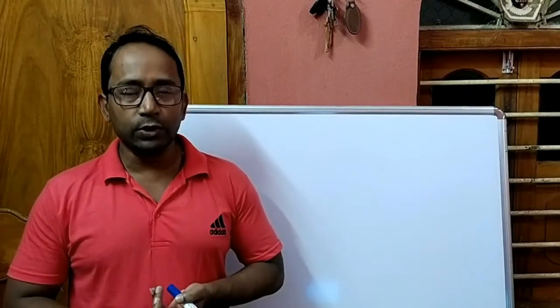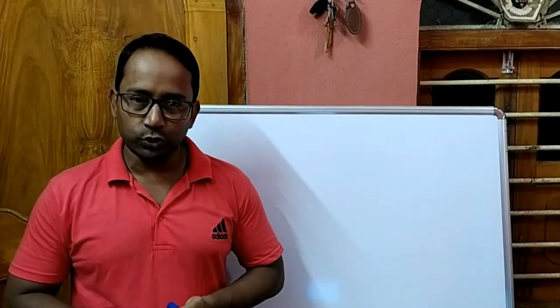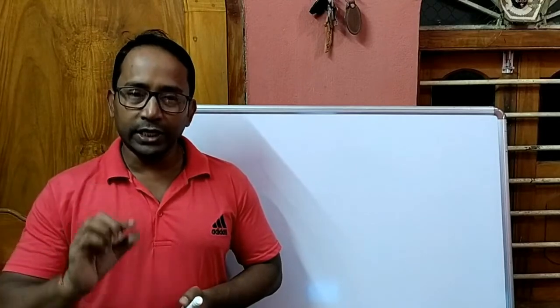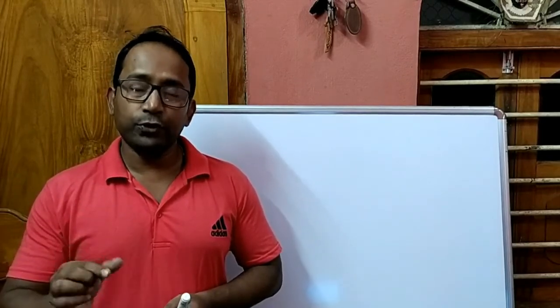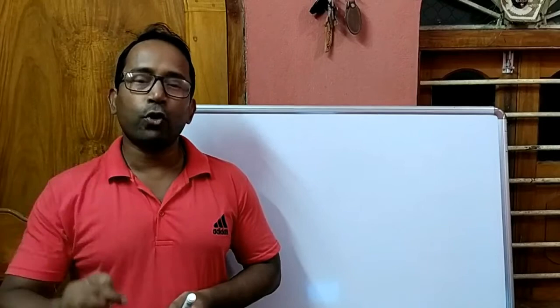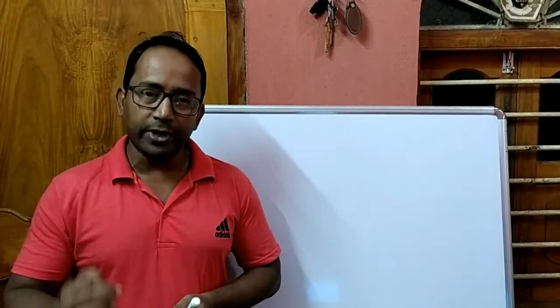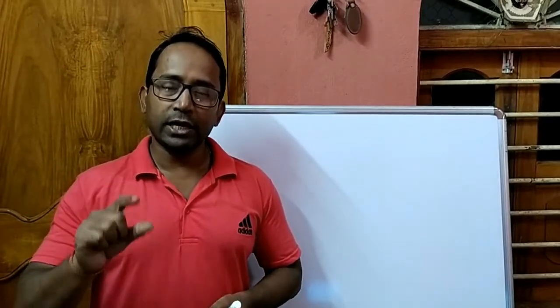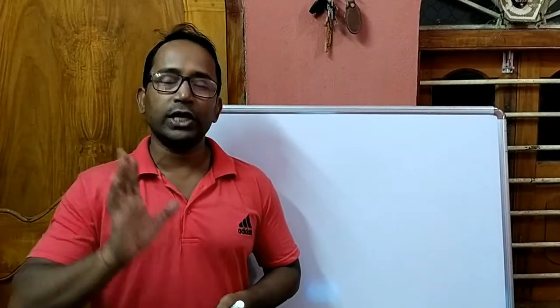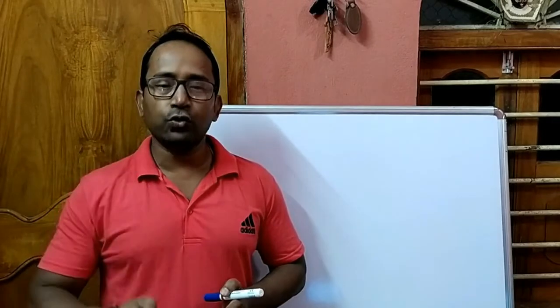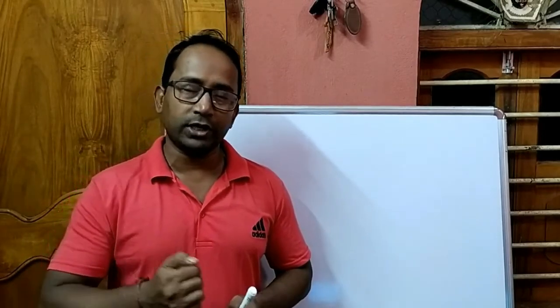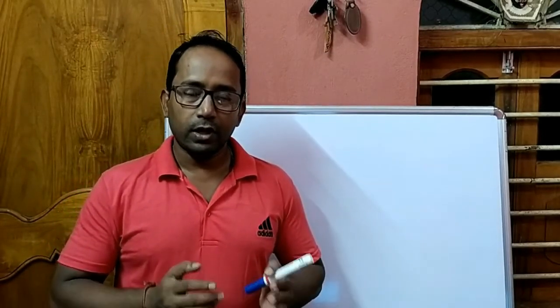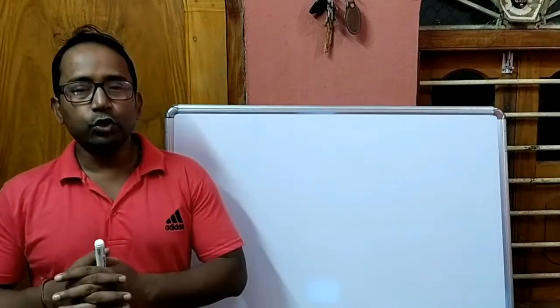Now here we can use a keyword called break, which plays an important role in switch case. After each case we have to write break. If we don't write break, what will happen? Control will fall down after the matching case to execute the remaining statements in the switch block. This is called fall through. To prevent fall through, we have to use break, so that only the statements associated with the matching case will execute. It will not let the control fall down to execute the remaining statements after the matching case. Clear?